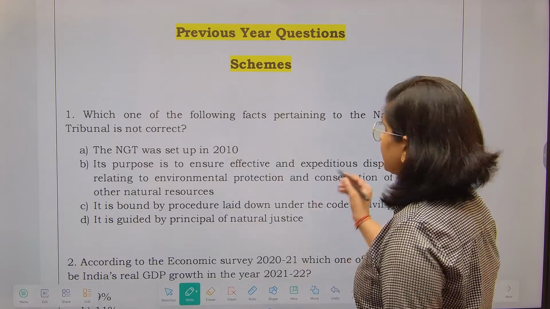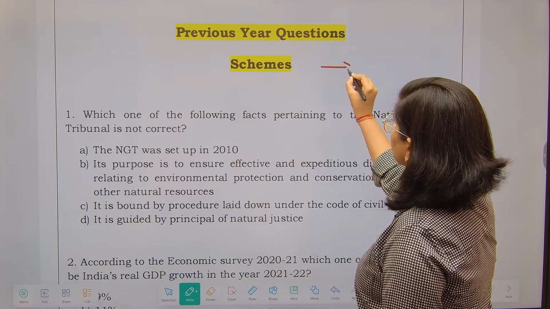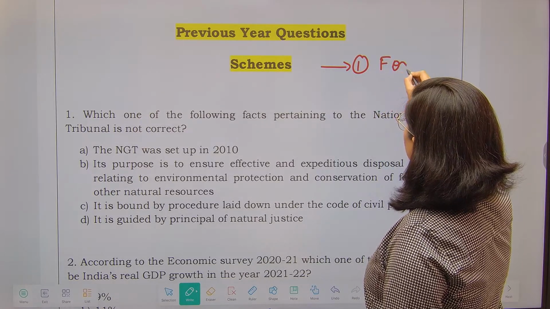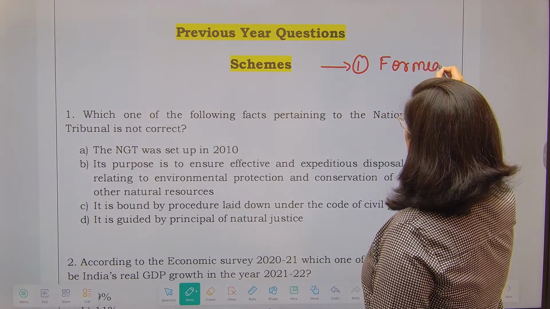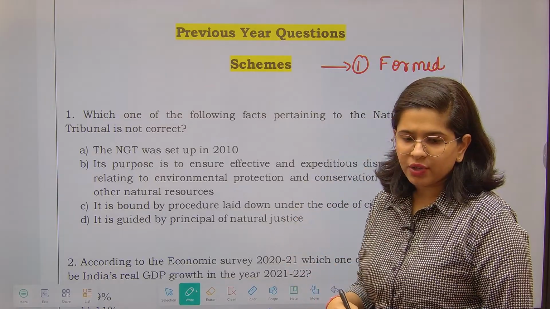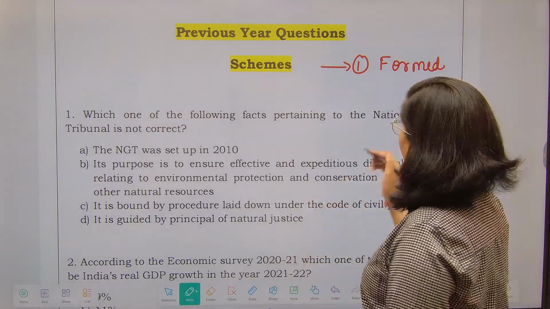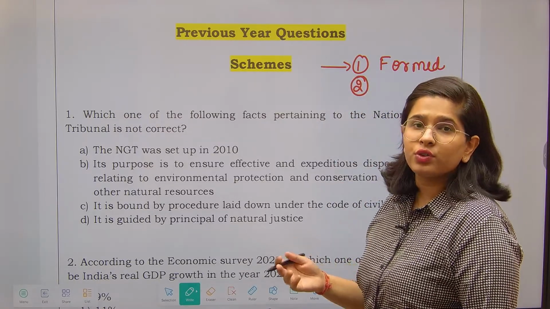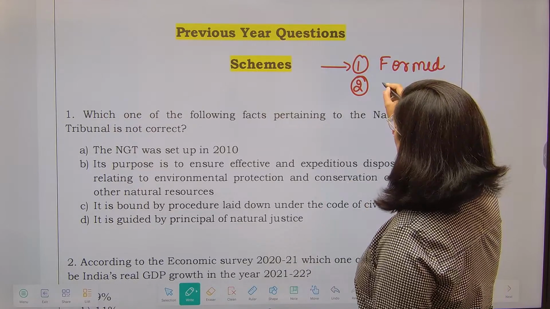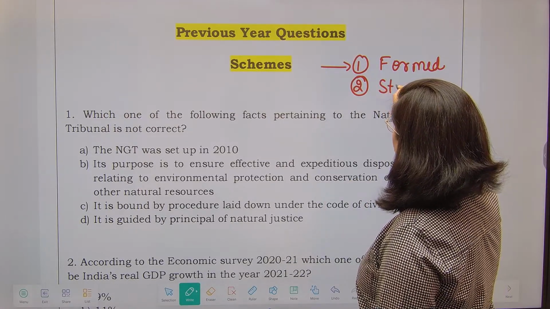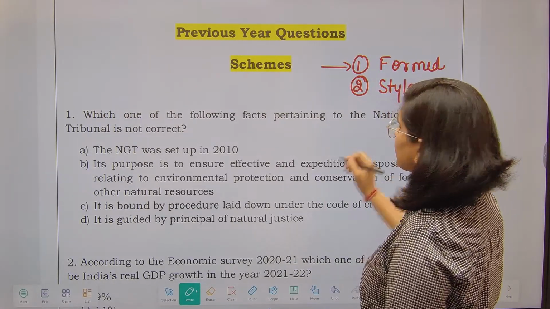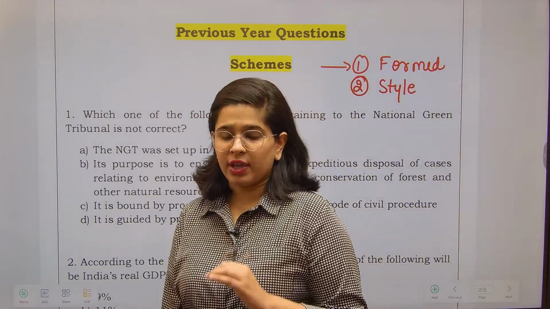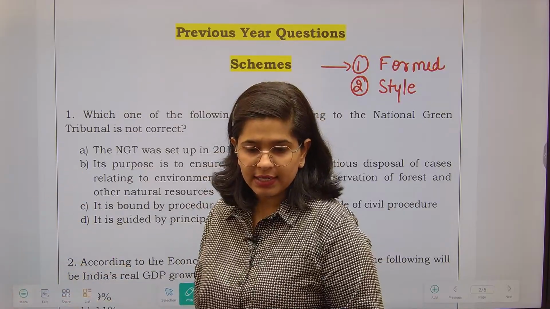Why am I discussing this? Please focus on the lecture and see how the question has been formed. This is going to give you an idea when you are trying to read a scheme. Fine. After that, this is also going to give you the idea of how you should change your style of reading for the schemes. Fine. So the intention is just these two, in order to cover those particular schemes.